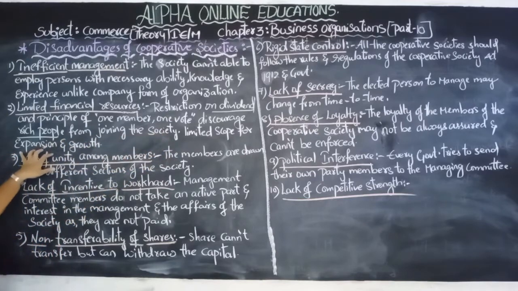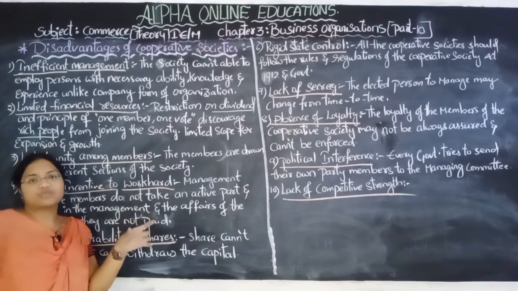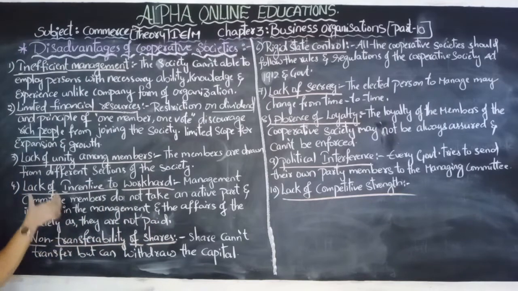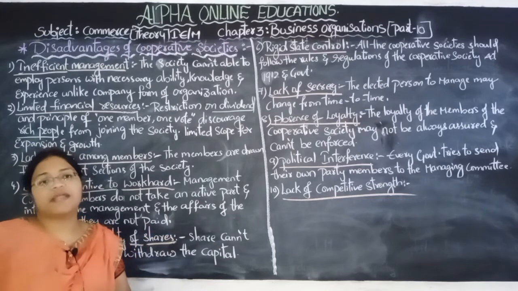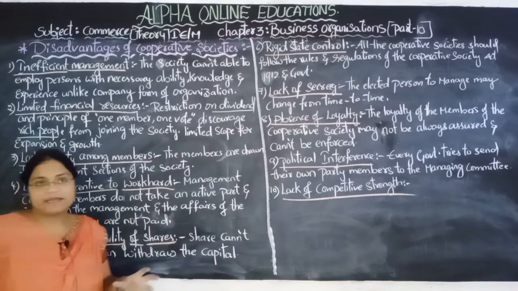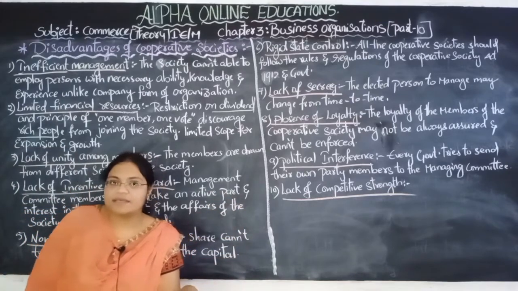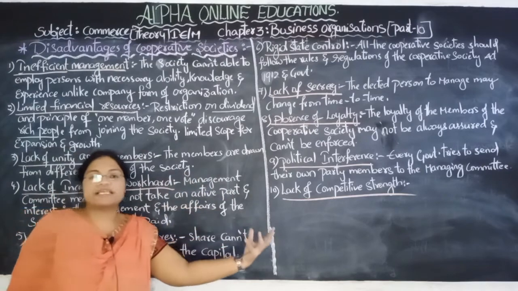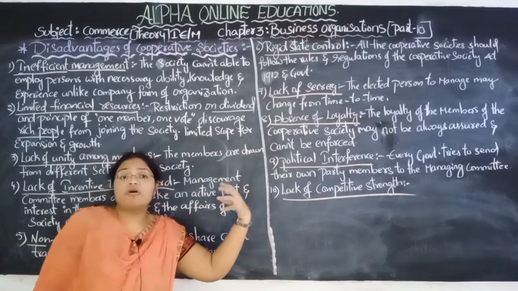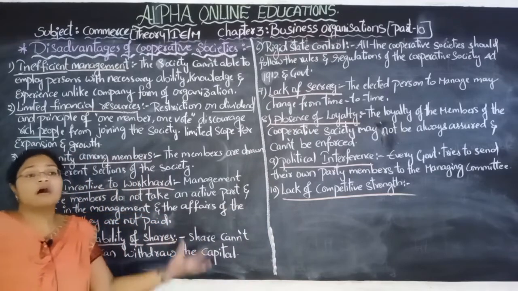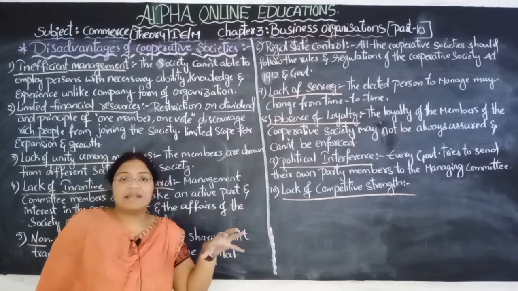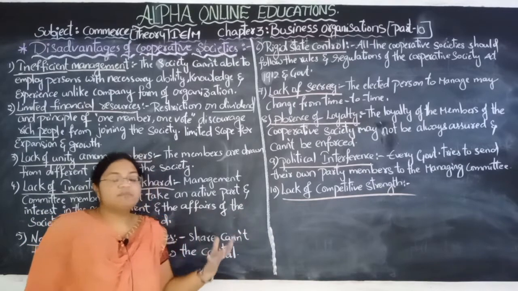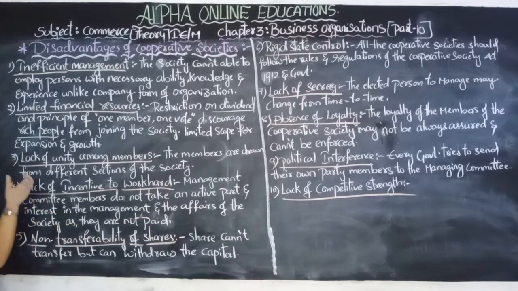Limited scope for expansion and growth, due to the limited financial resources. The growth and expansion of the cooperative society is also very limited because the rich persons are not participating here. The persons who participate may belong to weaker sections, economically or socially, or are common people. So the rich are absent and the capital is very limited, so it becomes very difficult for the cooperative societies to expand or grow.